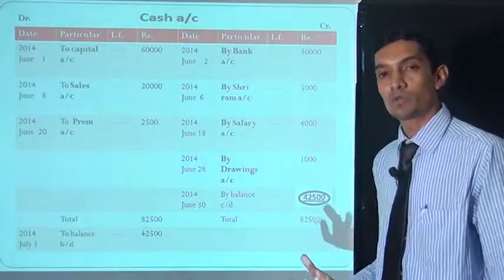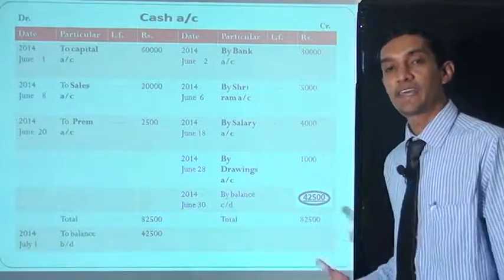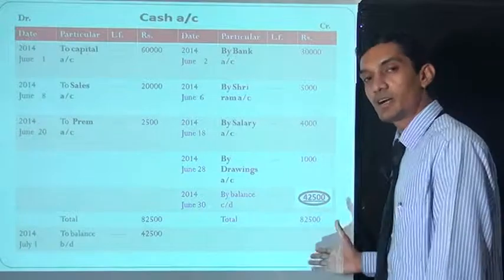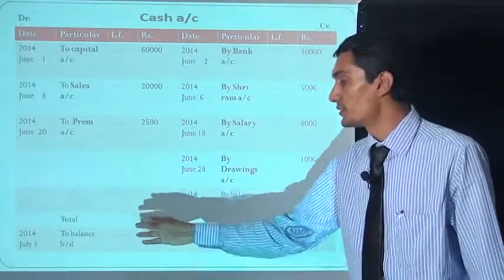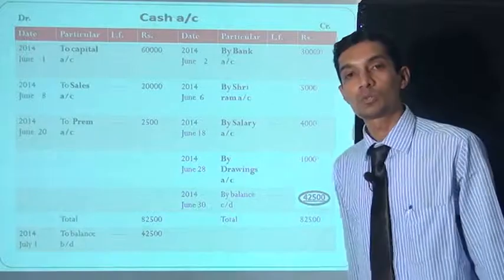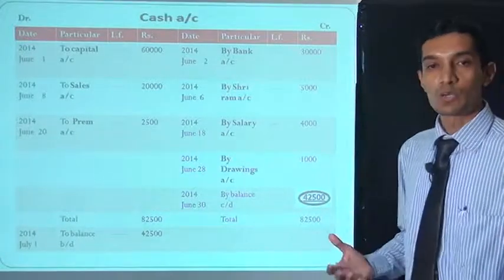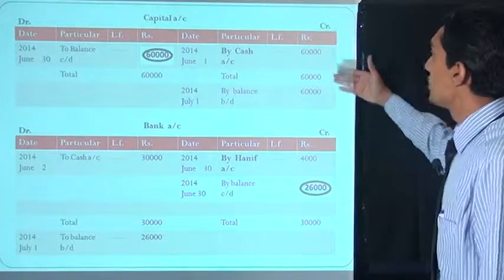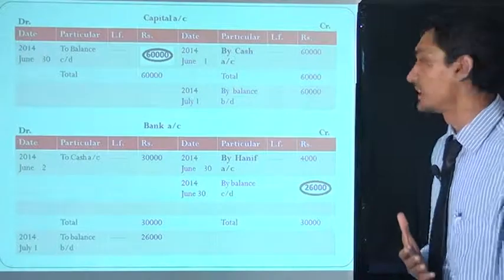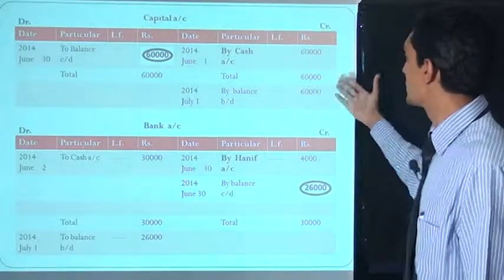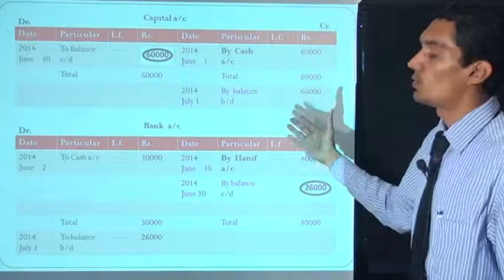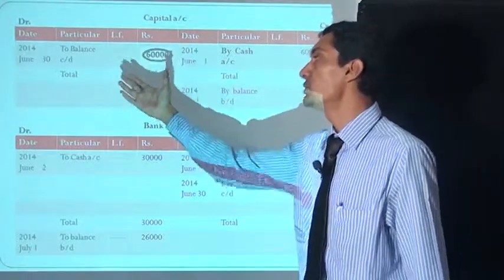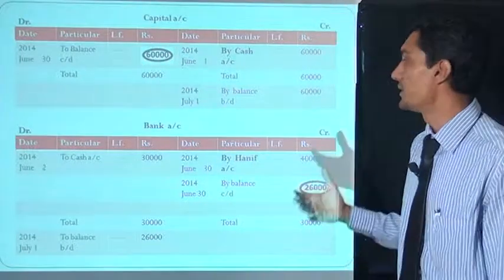So the balance is carried down, as we close all the accounts. In that situation, by balance carry down 42,500 rupees. Since this account has a debit balance, we open with balance brought down 42,500 rupees. Now we close the next account, the capital account. In the capital account there is only one transaction, on the credit side. So we close this account 60,000, 60,000. All the amount is balance carry down. So 2014 June 13 to balance carry down 60,000 rupees.